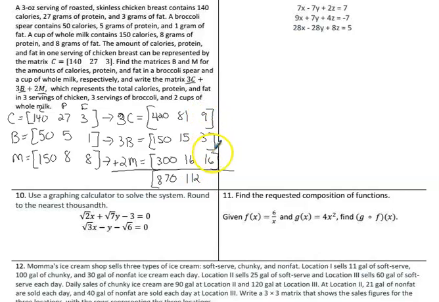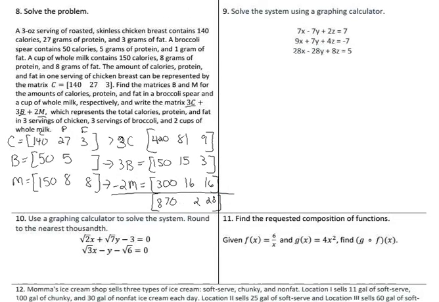And then 9 and 3 is 12, plus 16 is 28. And that's our total servings of calories, fat, or protein, and then fat. Now, number 9 says solve using a graphing calculator, or you can use a Desmos calculator, but the way we're talking about solving these is using matrices.